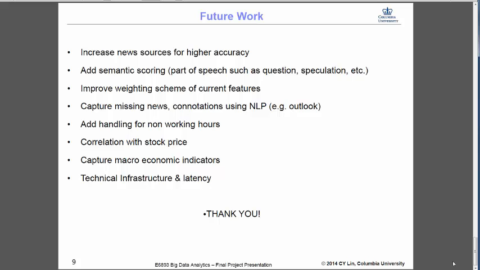And macroeconomic indicators. For example, if a job report comes out and it is a big deviation from the previous job report, that would have some effect on the signal, but we are really not capturing that right now. And then overall technical infrastructure and latency and other things that could be worked upon.